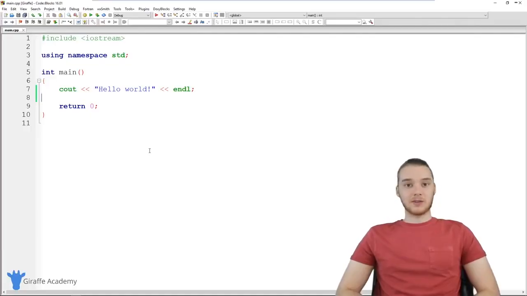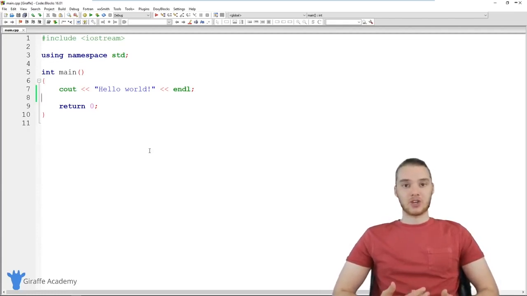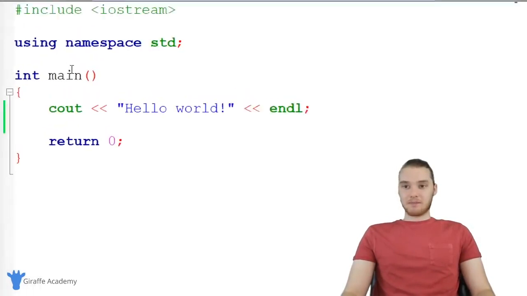In this tutorial, I'm going to talk to you guys about the basics of writing a C++ program. We're just going to talk generally about what programs are and how we can write them. And we're going to write a little program which is going to print out a shape onto the screen. So this is going to be pretty fun. But down here, I just have this basic program.